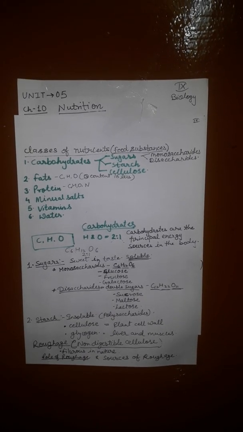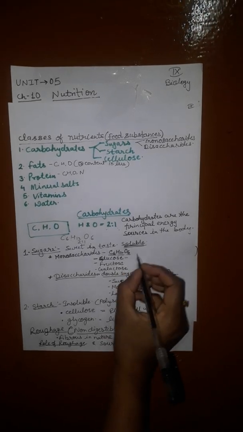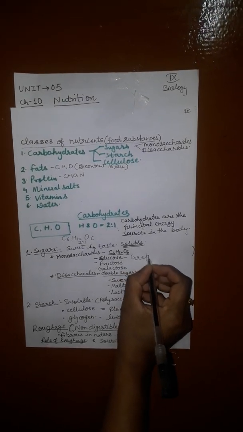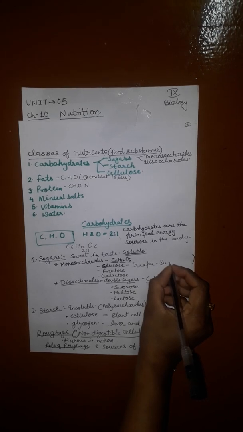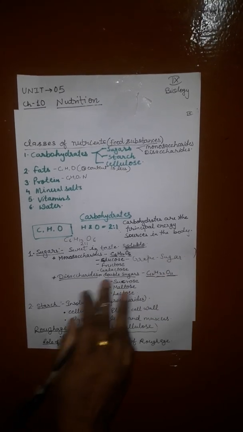Glucose is properly known as grape sugar. It is the most common and simplest sugar found in the organism. When we say blood sugar, it means the glucose level in the blood.